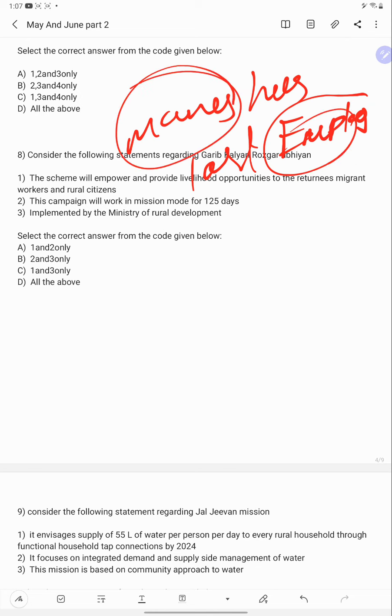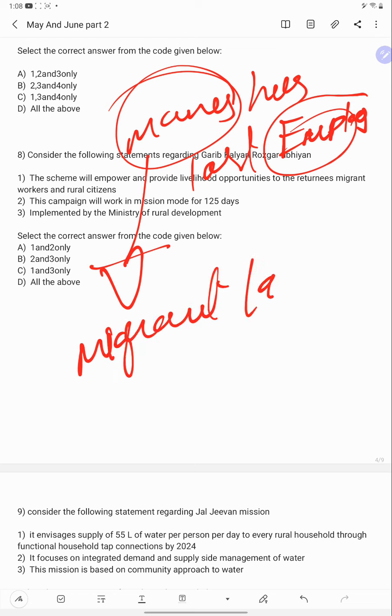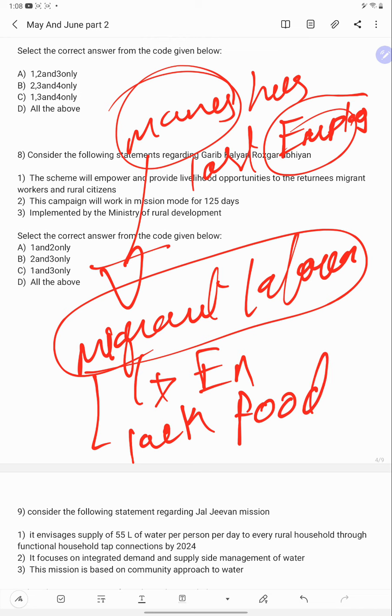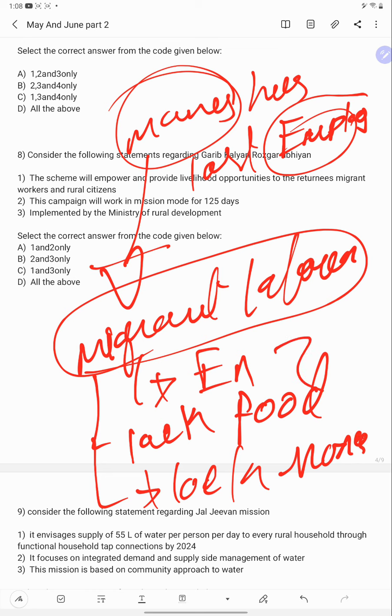Among these many, the majority are migrant laborers. Because of lack of employment, lack of food, and lack of money to sustain, they started going back to their hometowns.